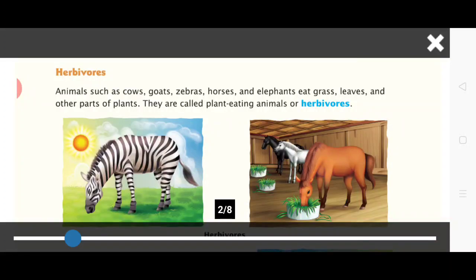For example, cow, buffalo, zebra, goat, deer, horse and elephant. Students, herba means plant, vorous means eater. So herbivorous means plant eater. These are also called plant eating animals.